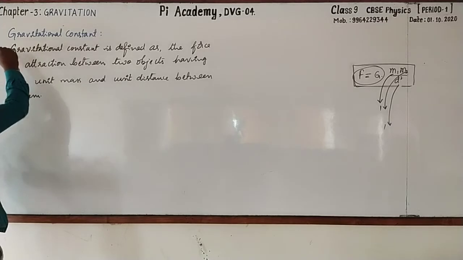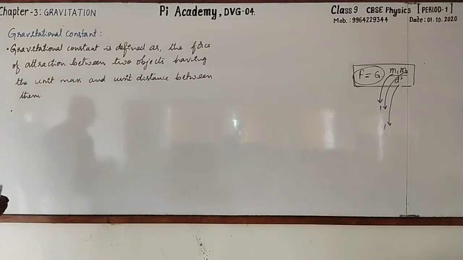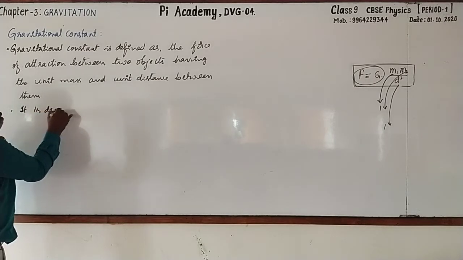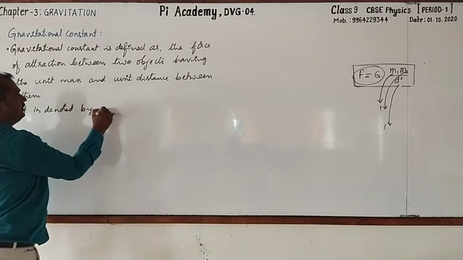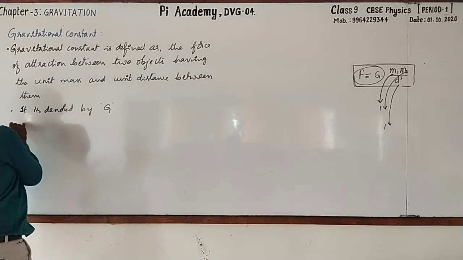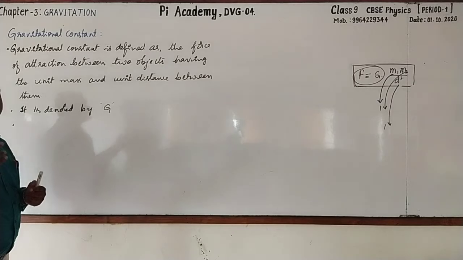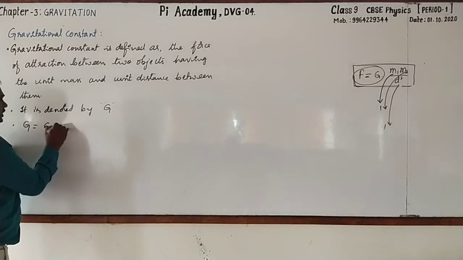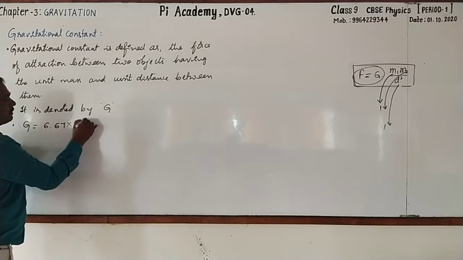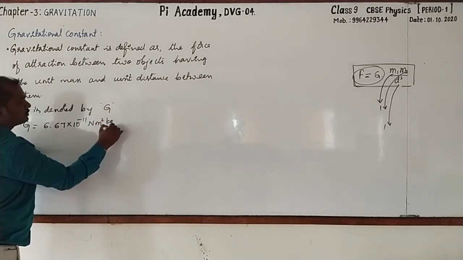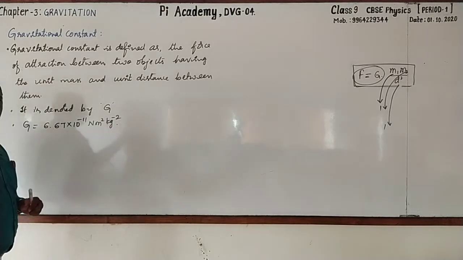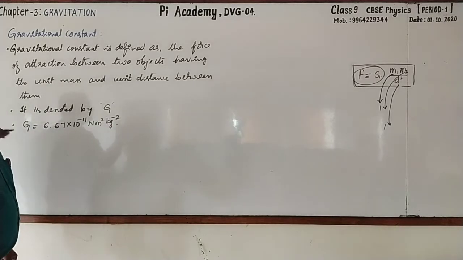And this gravitational constant is denoted by the symbol. What is that? Capital G. Right. It is denoted by capital G. Then as it is constant, it has a value. What is that value? So G is equal to, please do remember, this is very important, 6.67 into 10 raised to the power minus 11 Newton meter square kg to the power minus 2. Followed. And who has given this value? This value was given by Henry Cavendish.